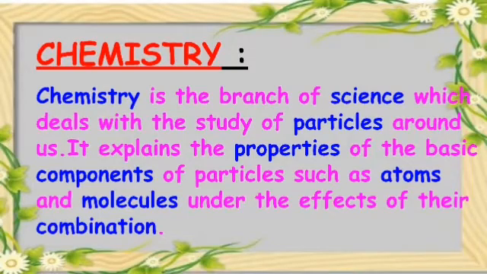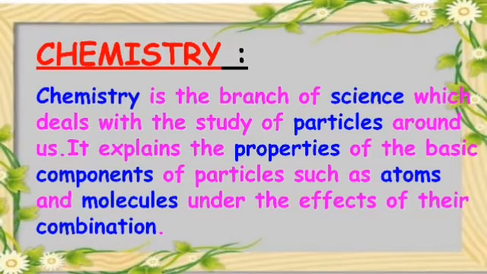Okay children, before going to start the lesson, first let's see what chemistry is. Chemistry is the branch of science which deals with the study of particles around us.